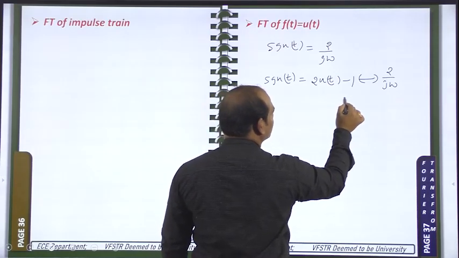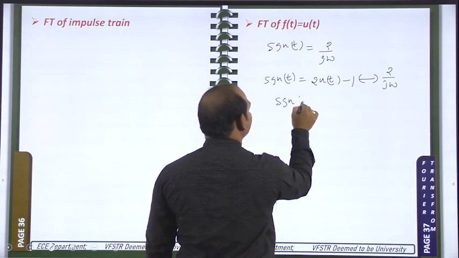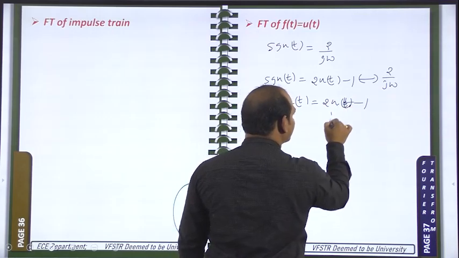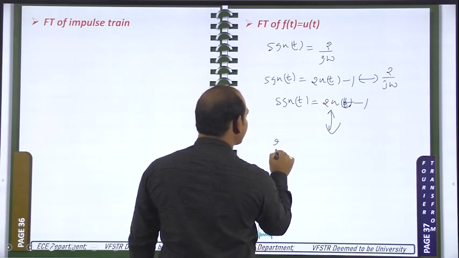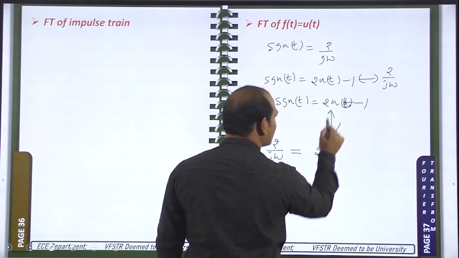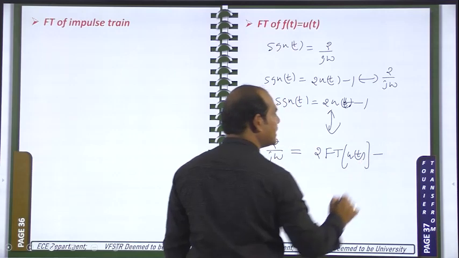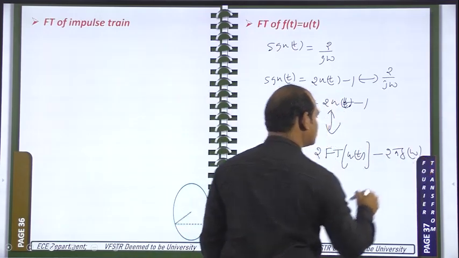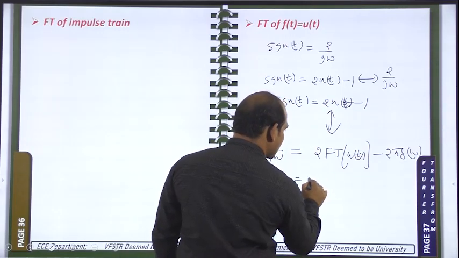So I am applying the Fourier transform. This signum function we have written as 2 times u of t minus 1. Apply the Fourier transform for this one now. On the left side, the Fourier transform I can write as 2 by j omega. It is equal to, now applying for this one, 2 times, we don't know the Fourier transform of u of t, that one has to be calculated, minus the Fourier transform of 1, which is 2 pi into del of omega. In these two we can take 2 as common.